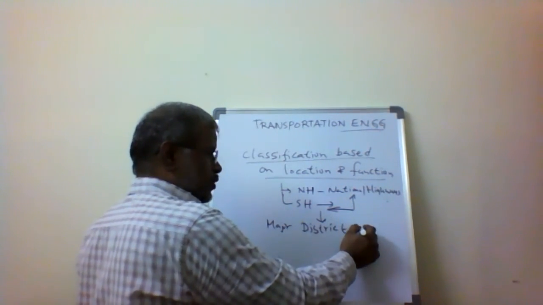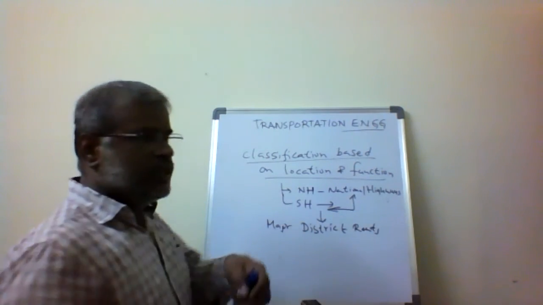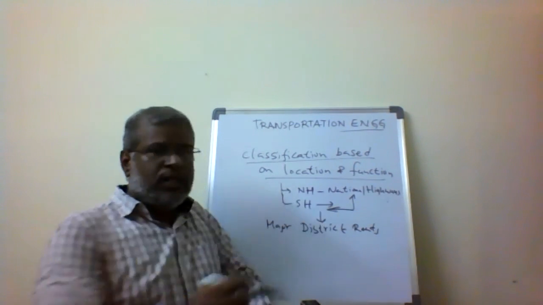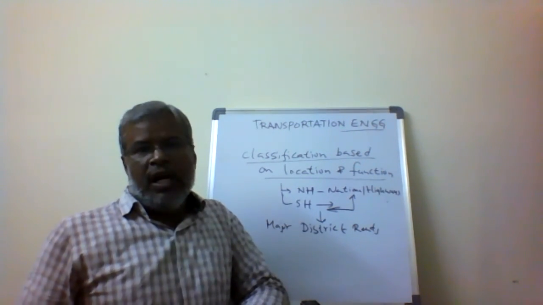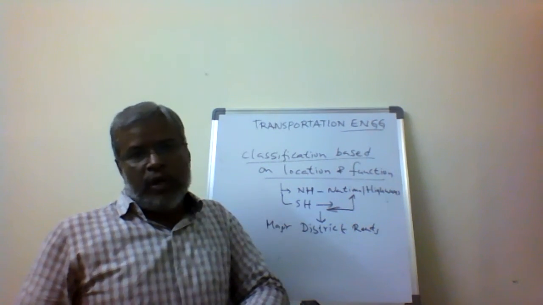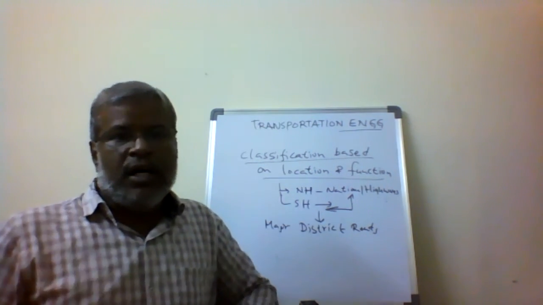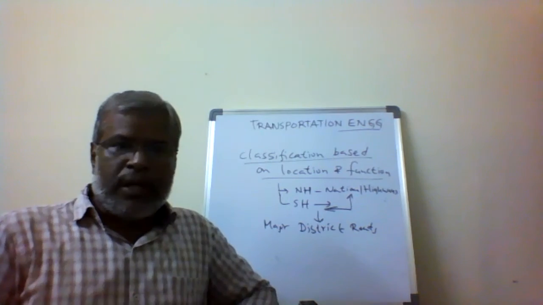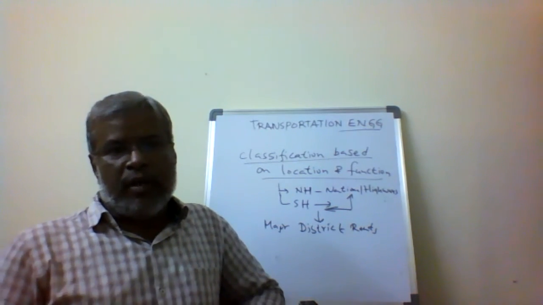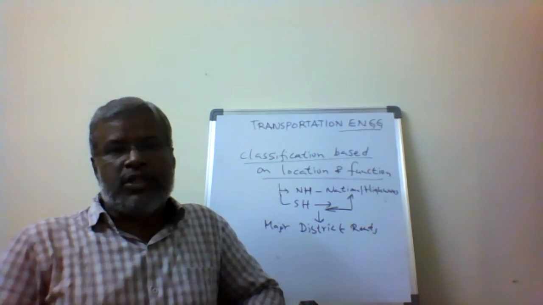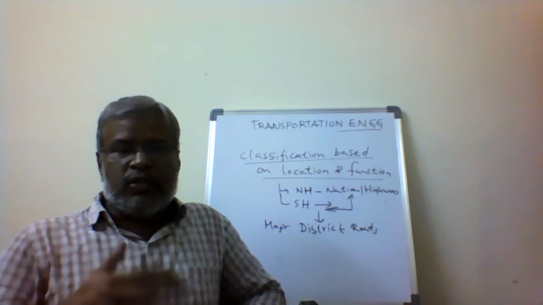Major district roads. This is going to be connecting the state highway as well as the district. Within the district, the state highways, as well as the lower category of the roads, are called other district roads. Each level of the road is connected, and it gives the passage so that finally it is going to reach us to the national highway. We have one link to the other link.